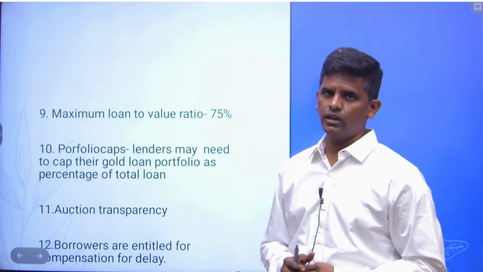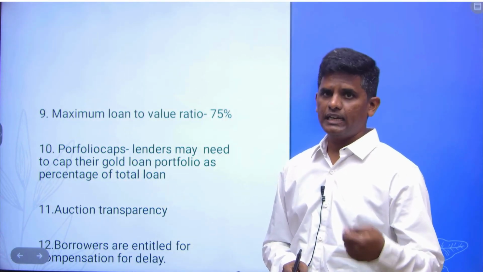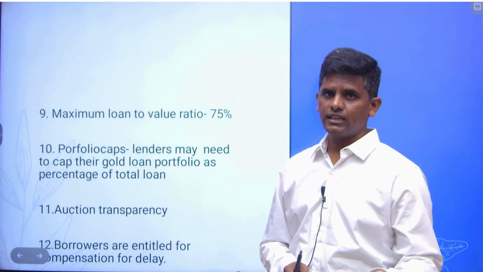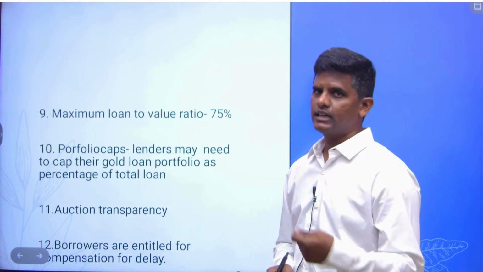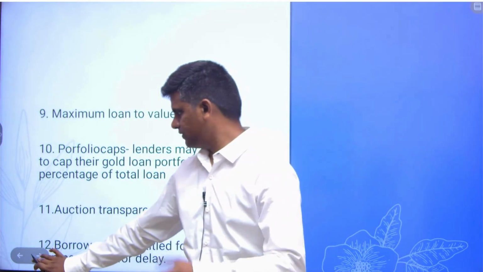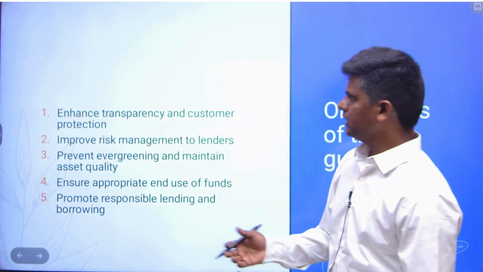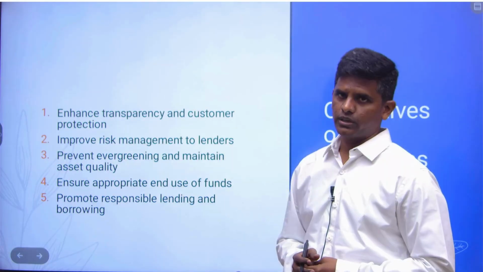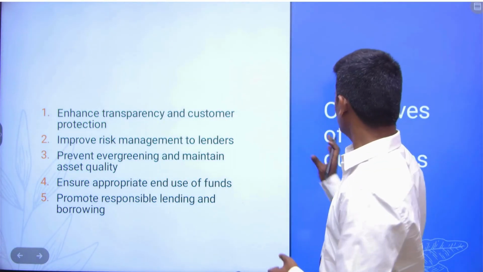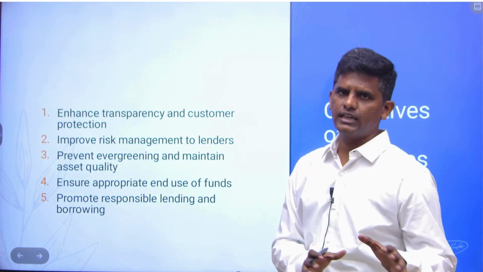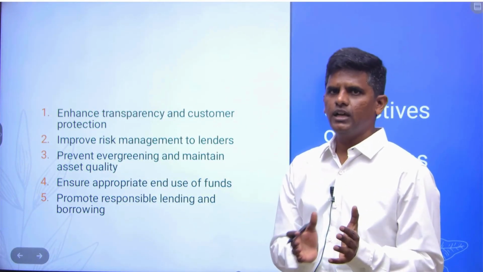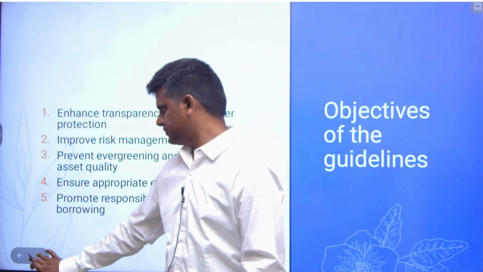Suppose a borrower repays the loan and the lender is not giving their jewelry back, then they are entitled to a compensation. It is like fining the lender, protecting the interest of the borrower. So we have seen these are the objectives. Now you have seen the guidelines, and how these objectives are met using the new guidelines.